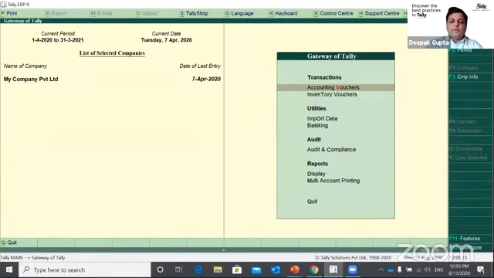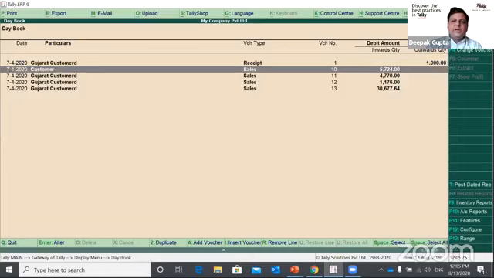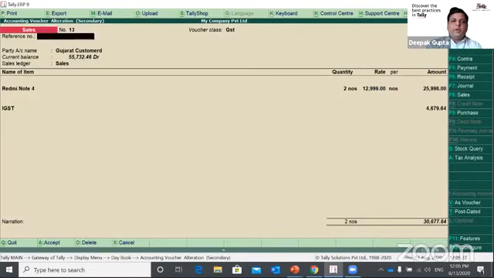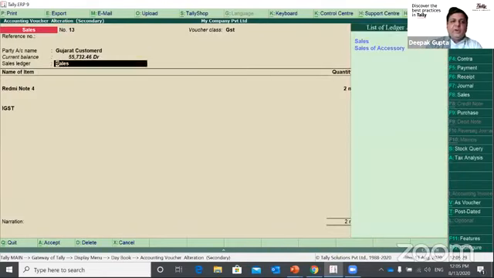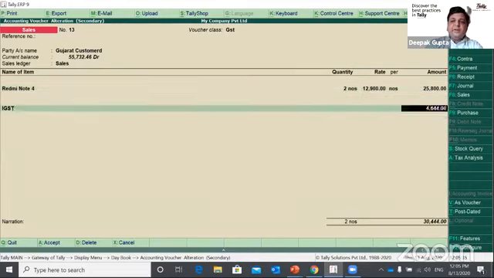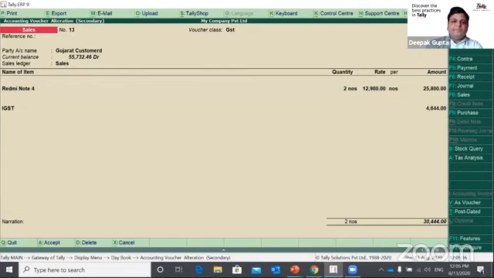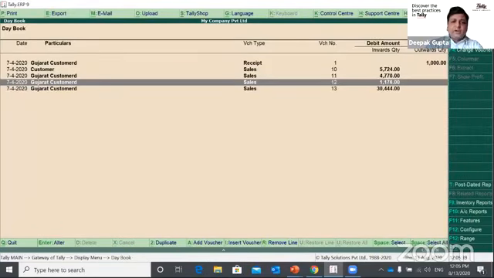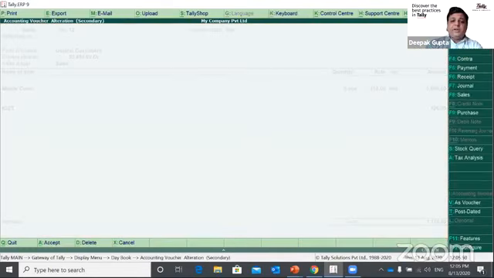That is possible. So what I'll do, I'll go to display debug. I will open this particular transaction, and I will do any kind of change. So let's say it is 12,999. I will make this 12,900. This transaction has been changed. Or if I want to delete this transaction, which is 1176 amount, I can press Alt D. So it will ask me to delete that transaction.